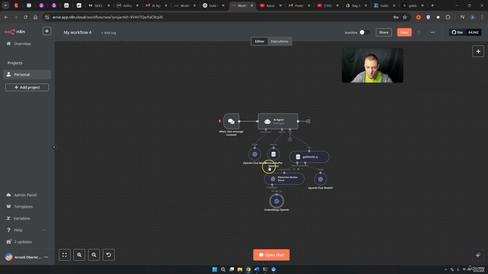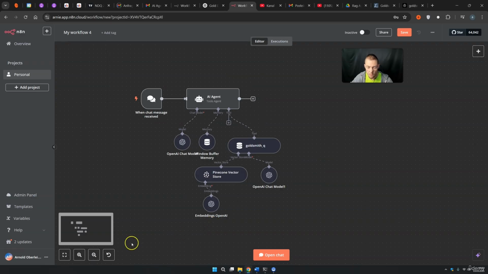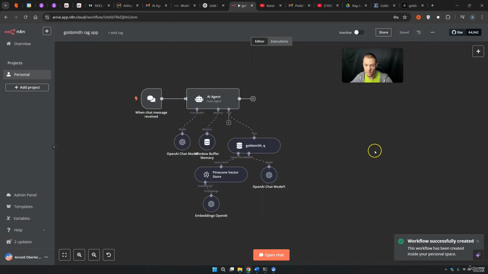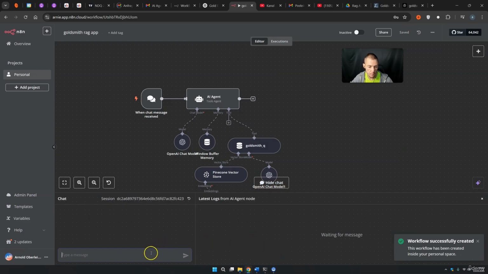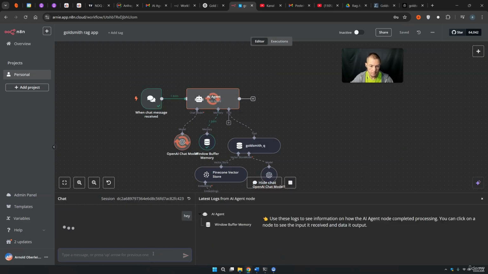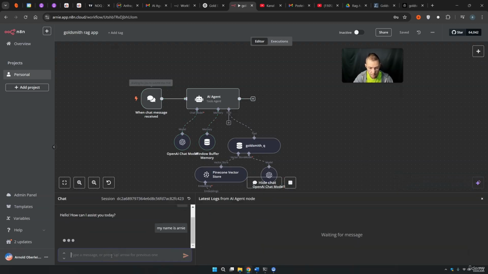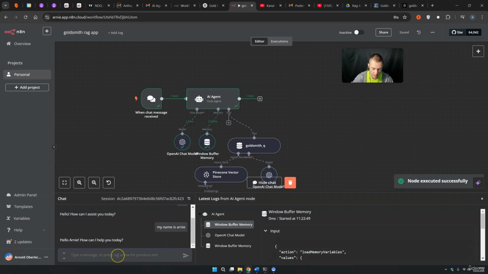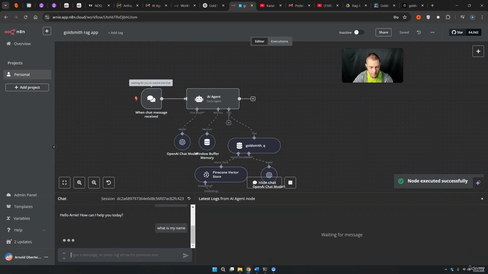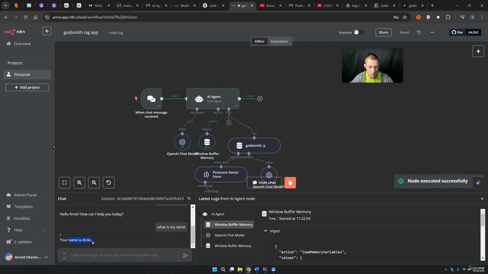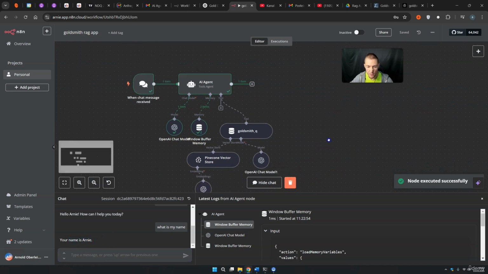So let's just make it here a little bit in this way. Yes. Before we add other tools, let's just see if this thing is working. Of course, we call it first of all Goldsmith RAG App. We press save. We press open chat. Now let's just say hey and see if we get an answer back. There we have it. Hello, how can I assist you today? My name is Arnie. And let's just see, if I ask what is my name, this thing should know that my name is Arnie. Boom, there we have it, because the Window Buffer Memory knows my name.